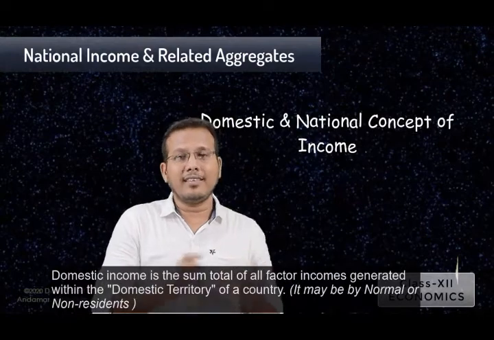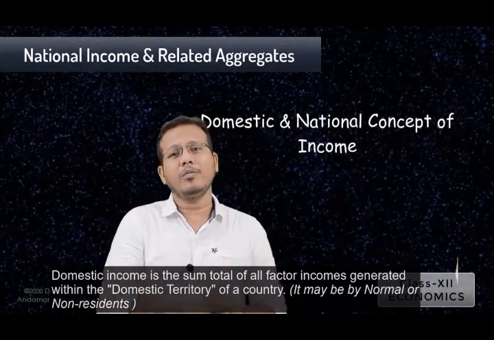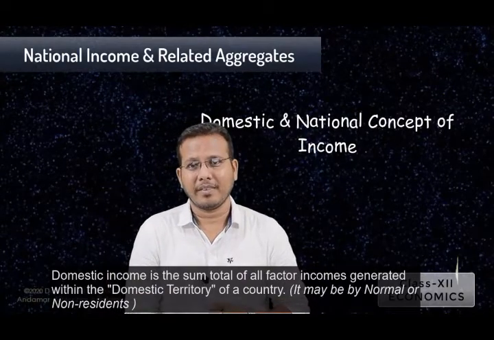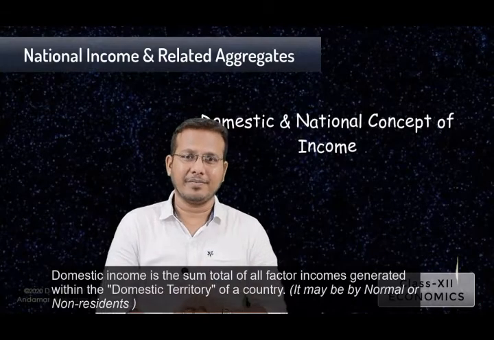Domestic income is the sum total of all the factor incomes generated within the domestic territory of a country by the normal resident or the non-resident.